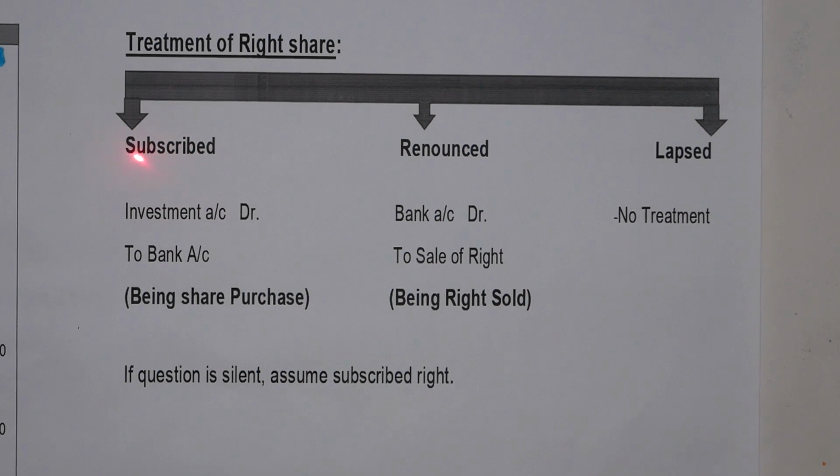In that case, the entry will be investment account debit to bank account, being shares purchased. Second, renounce the rights. In that case, the entry will be bank account debit to sale of rights, being rights sold. In the third case, lapse the rights. In that case, there will be no treatment. If the question is silent, assume subscribe to the rights.